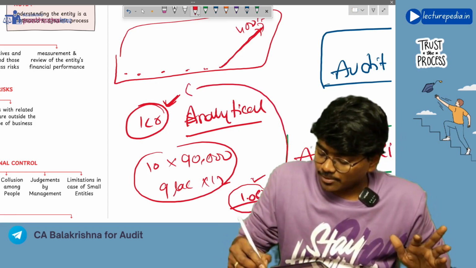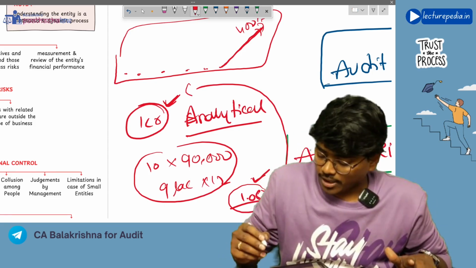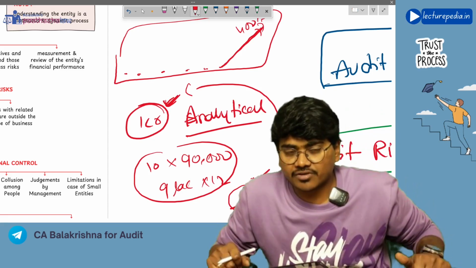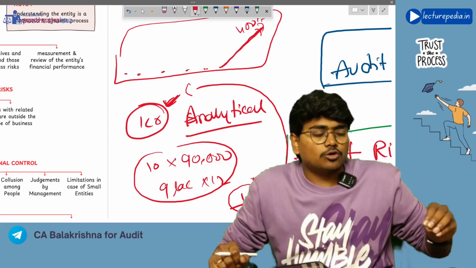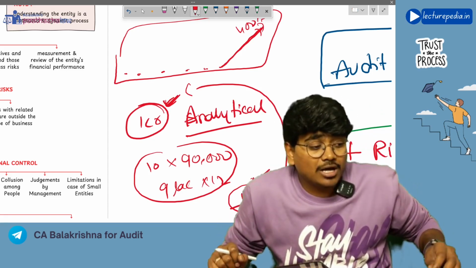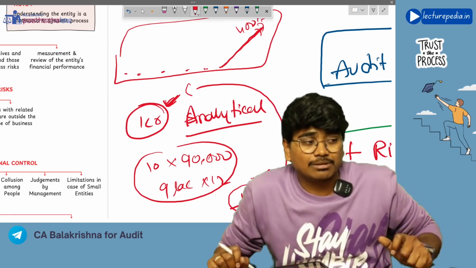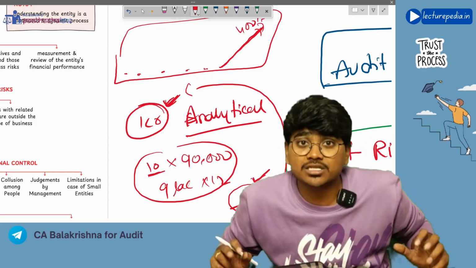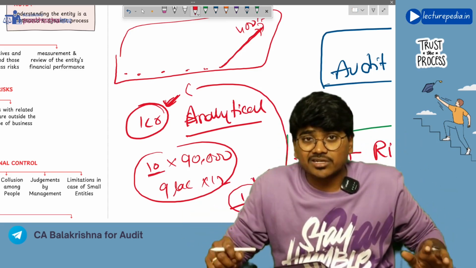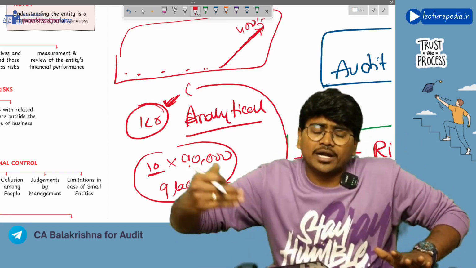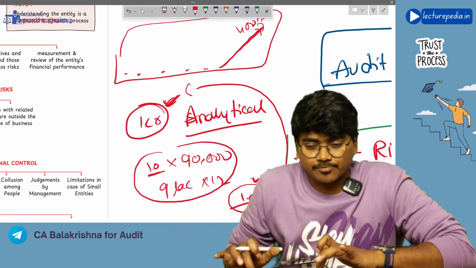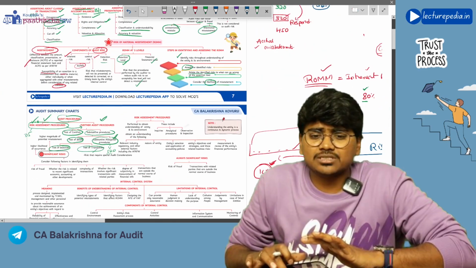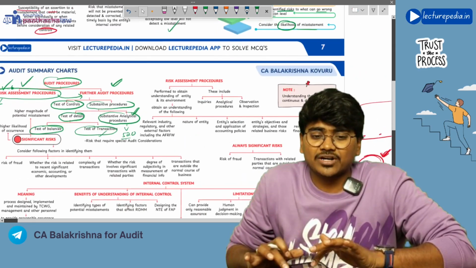Okay, in my analytical procedure I got 1 crore 8 lakh, and here it is 1 crore. Why? Where did the difference go? There could be some scenarios where some employees have joined and worked for only some months and then left. Those employees might not be included in this number of 10 employees. Because of this, the additional 8 lakh might have arisen. Like this, the auditor will inquire into the reasons. So basically here I am trying to explain how you can use analytical procedure as both risk assessment procedure and further audit procedure.